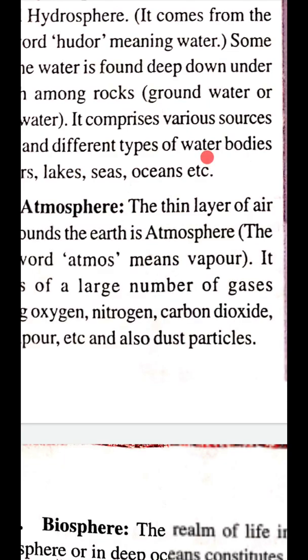Atmosphere. The thin layer of air that surrounds the earth is atmosphere. It is again a Greek word. Atmos means vapor. It consists of a large number of gases, including oxygen, nitrogen, carbon dioxide, water vapor, and dust particles. This is about atmosphere.